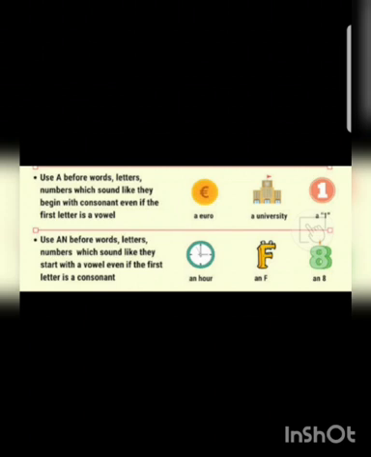And in the use of an, again we will focus on the vowel sound. Hour, here h is silent and the word is giving vowel sound, our, so that's why we are using an. And in F, the sound is a vowel sound, that's why we are using an. And in the same way, an, it is also starting from vowel sound.